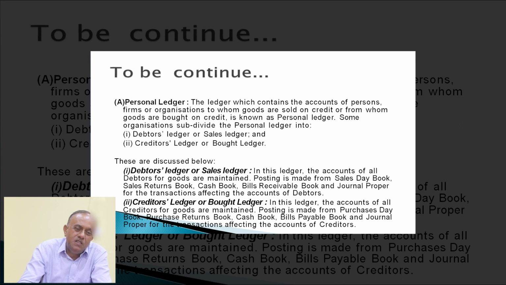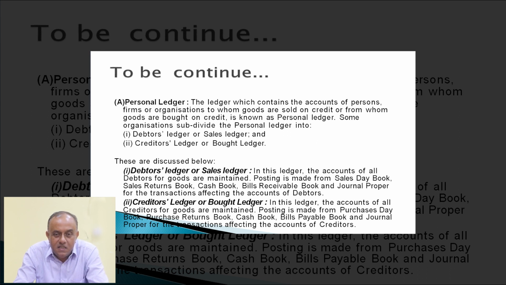So debtors ledger means the ledger in which the accounts of those to whom goods are sold on credit are recorded. That is known as debtors ledger or sales ledger. Again, creditors ledger means the ledger in which the accounts of those from whom goods are purchased by the business on credit are recorded. That is known as creditors ledger or bought ledger. So credit sales to customers as well as credit purchases from suppliers are recorded under two personal ledgers, one known as debtors ledger, another known as creditors ledger.